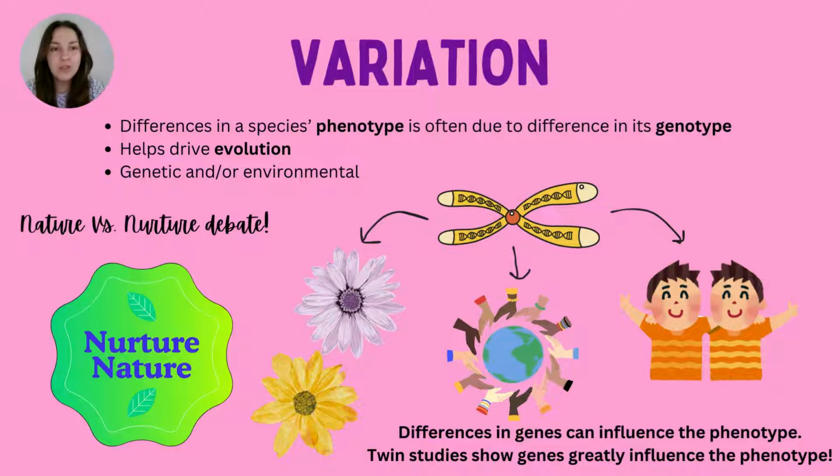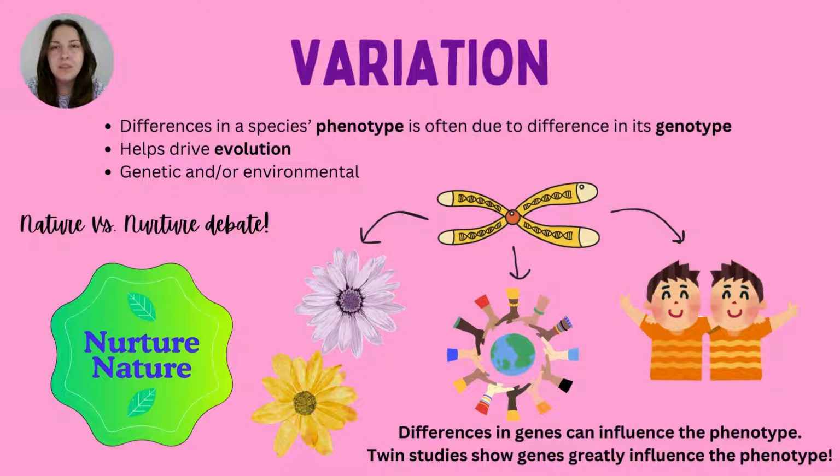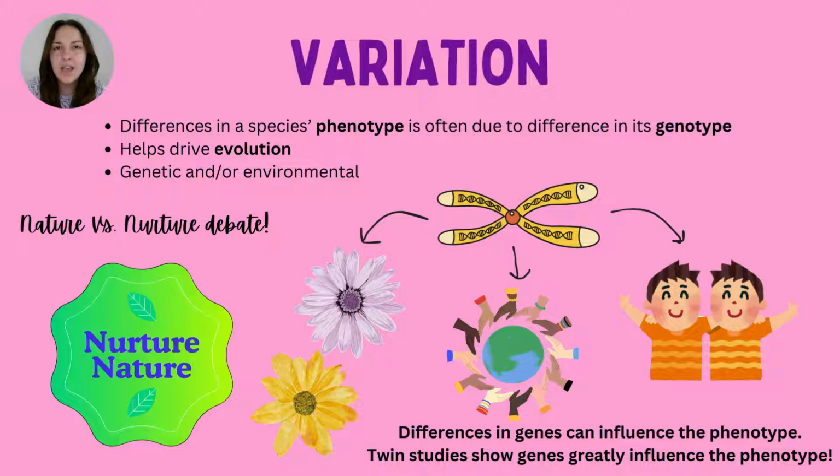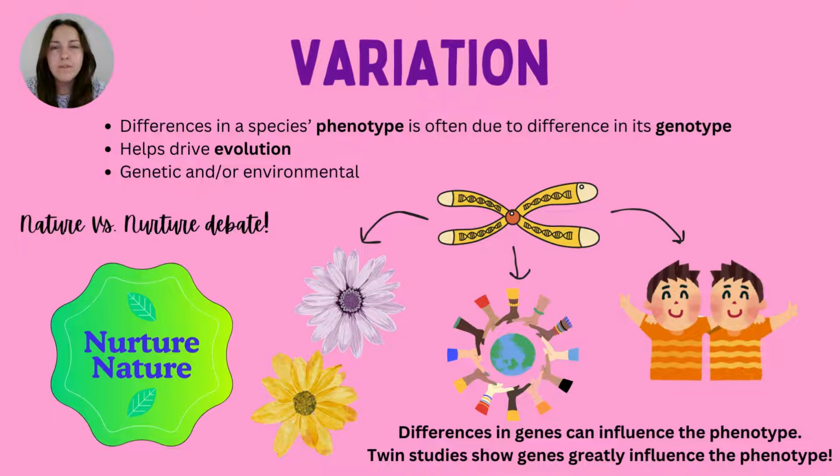Before we jump straight into the details, let's just define the keyword of variation, because variation just essentially means the differences within our genotype, which essentially causes differences within our phenotype. Genotype is just our genes, our genetics, our DNA, and the phenotype is our physical features, the physicality based on those genes. Now, the thing is, with our phenotype, this can actually be altered as well by our own influence, not just our genes. So what do I mean by this?